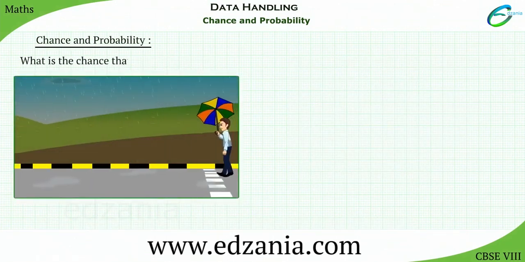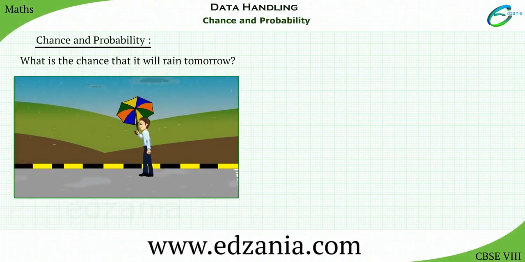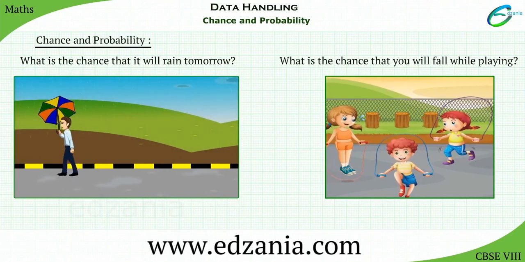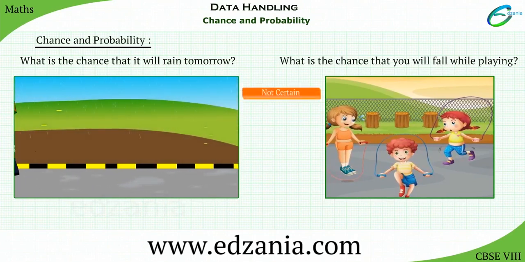What is the chance that it will rain tomorrow? What is the chance that you will fall while playing? We cannot be 100% certain in the case of each of these situations. At the same time, these situations are not impossible. For example, it has been raining for the last few days, so it is likely to rain tomorrow too.